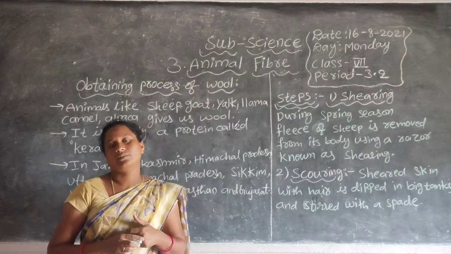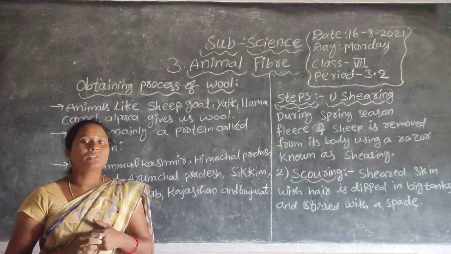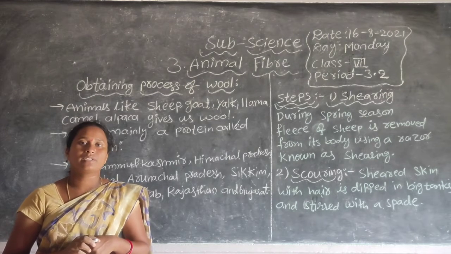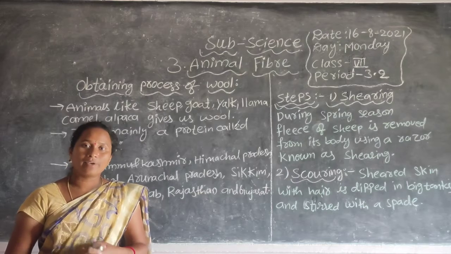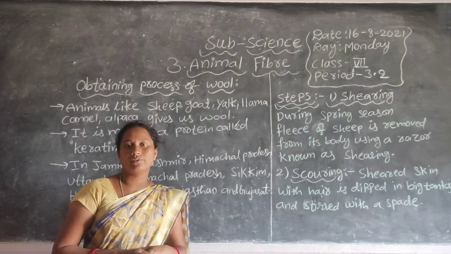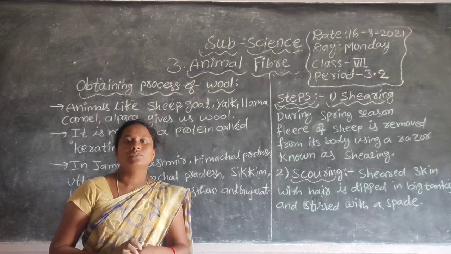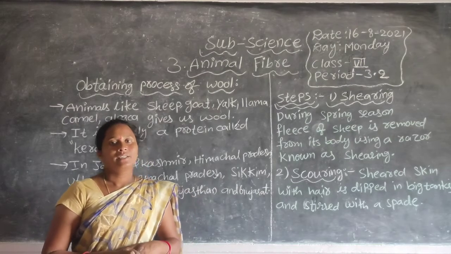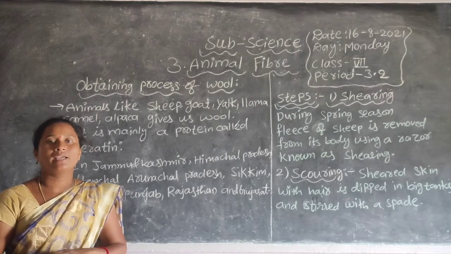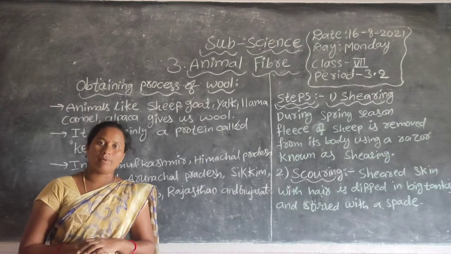Sweaters, mufflers, rugs. Where do we get that kind of fabric? So the woolen type of cloth is mostly made from animal fibers.